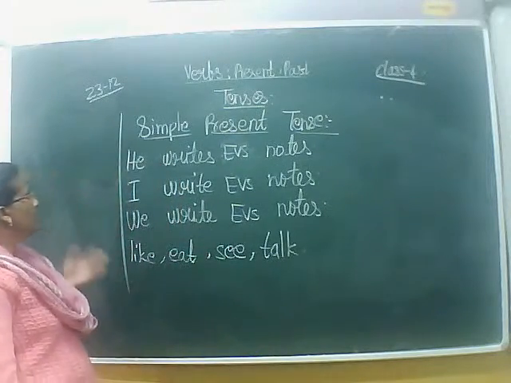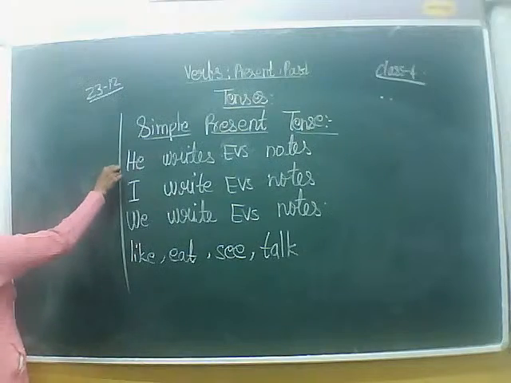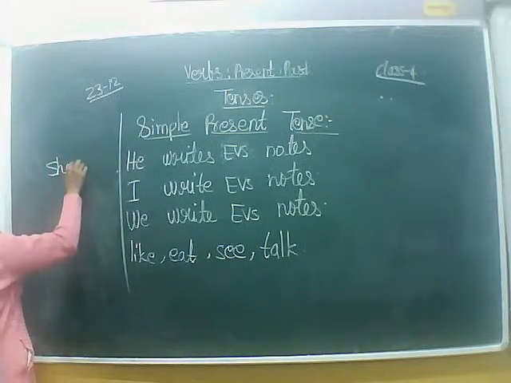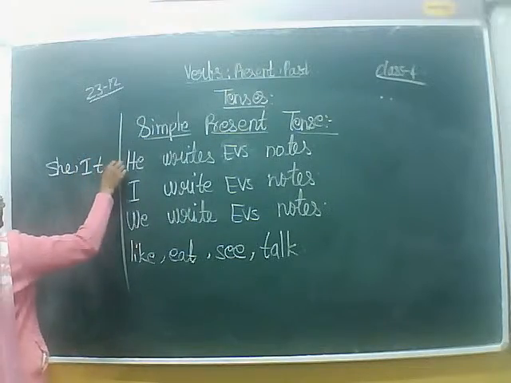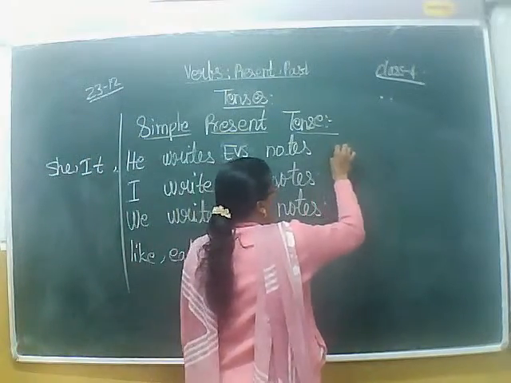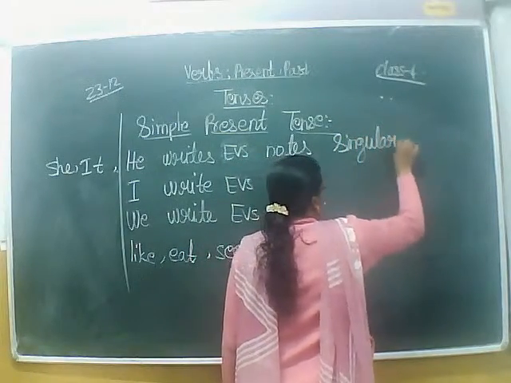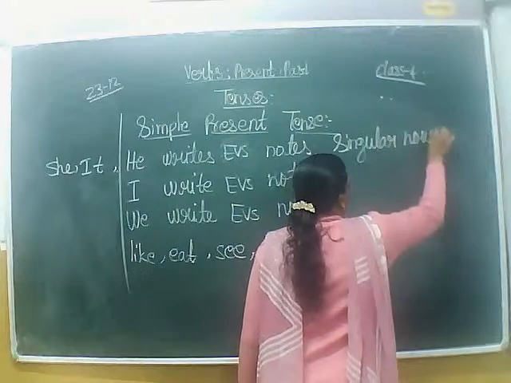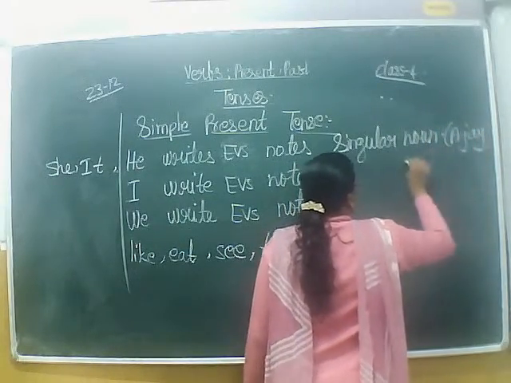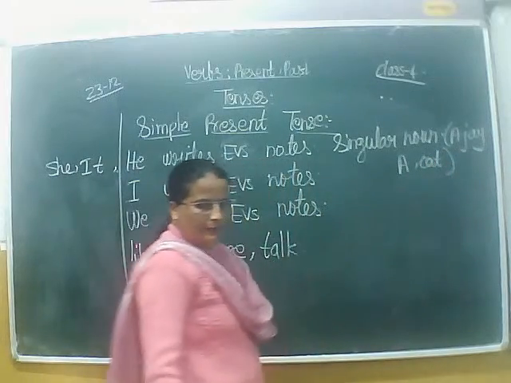So here, the rule of simple present tense is that if the subject is she, it, he, or any other singular noun, for example, Ajay, a cat, etc. are singular, right?